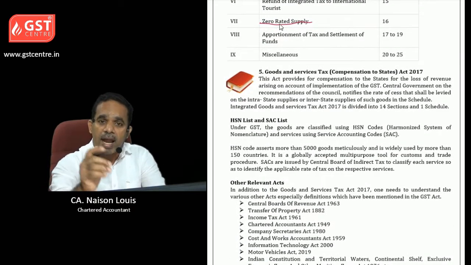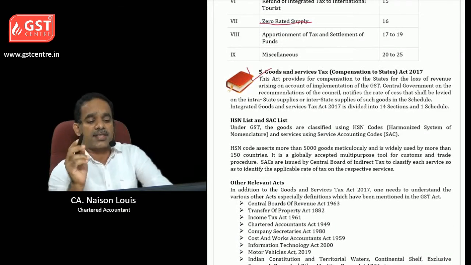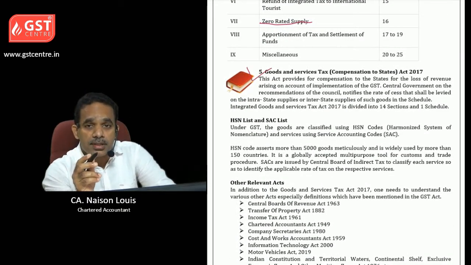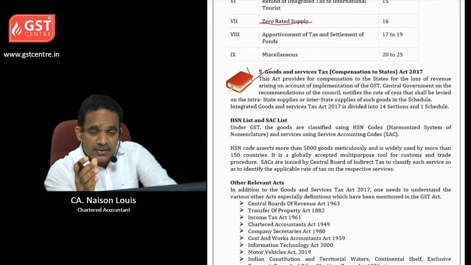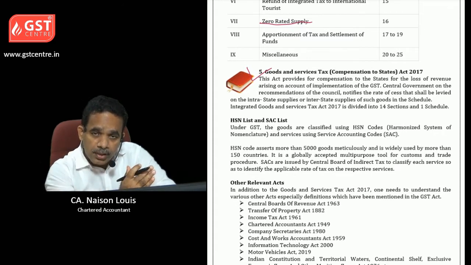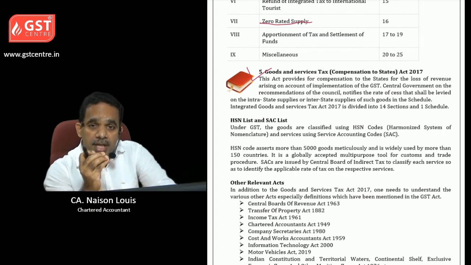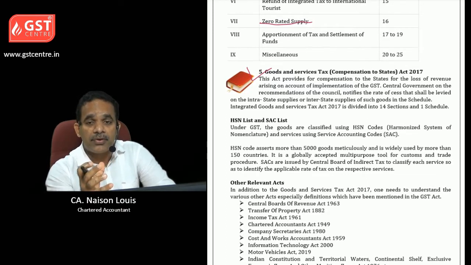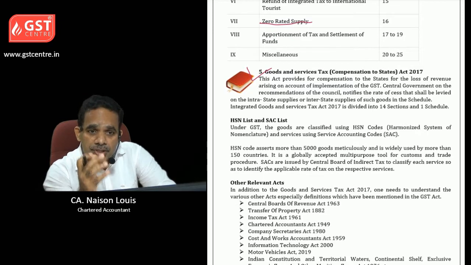Then the fifth act is the Goods and Services Tax (Compensation to States) Act 2017, by which compensation cess will be collected by the central government and compensation will be paid to the state governments who are suffering loss of revenue because of the implementation of GST.